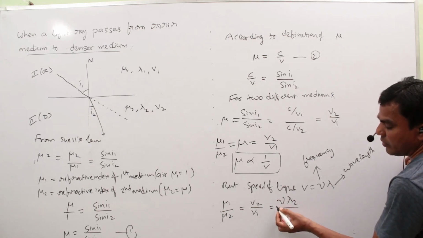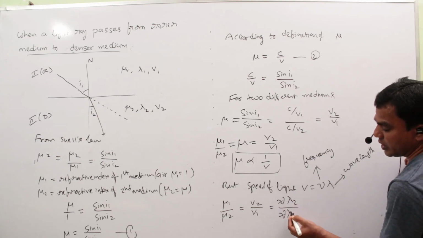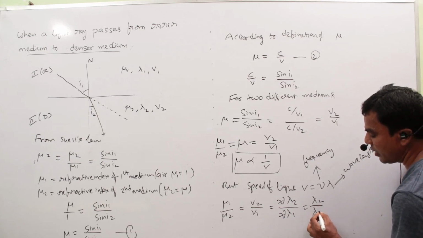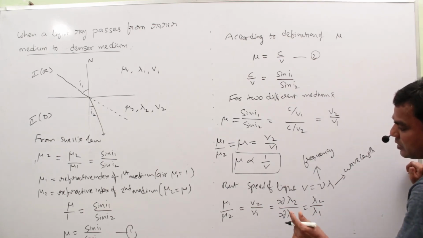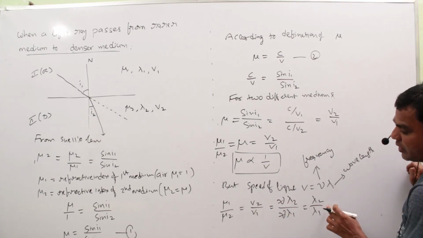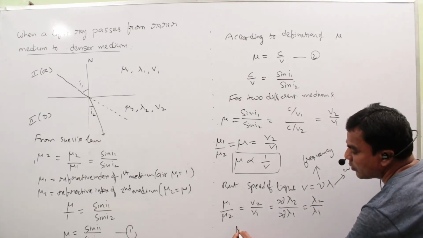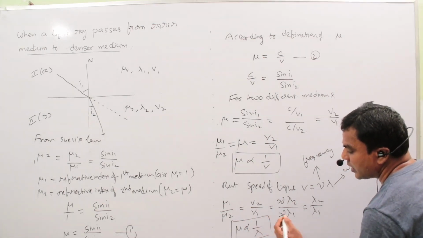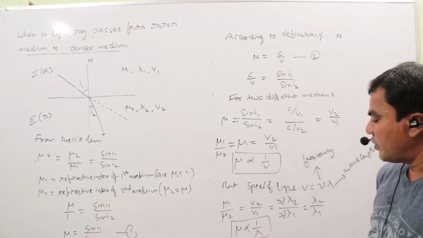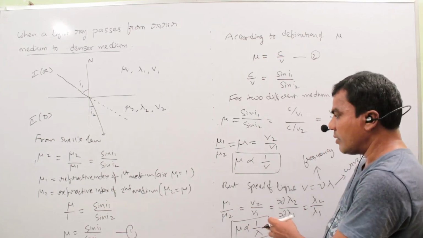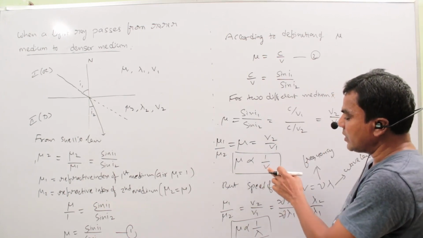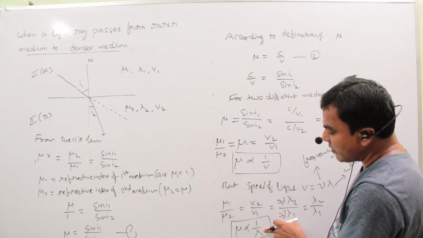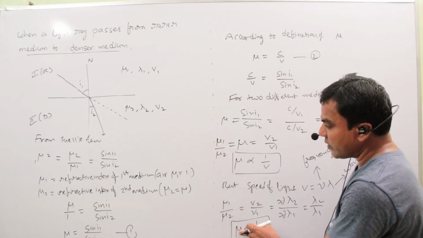In different mediums, frequency does not change, so nu is cancelled. That equals lambda 2 by lambda 1. So the relation between refractive index mu and lambda: mu is inversely proportional to lambda. This is the relation between the refractive index of the medium and wavelength of the light. The earlier one is the relation between speed of light and refractive index of the medium.